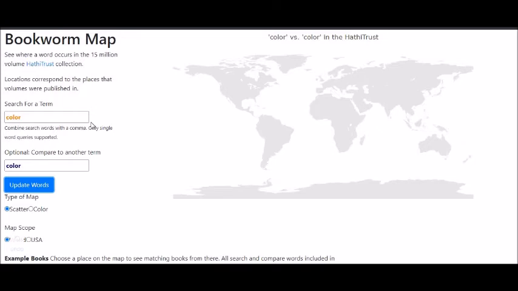Now if I have to understand, you will see that it will be showcasing to me the books which are available in their own library, and I can see the color kind. It will bubble up immediately, or it can show to me as a scatter plot and it will update the information and give it to me. Now here I'm just doing it, it will take some time because it's the entire world it is showcasing to me for the map scope.